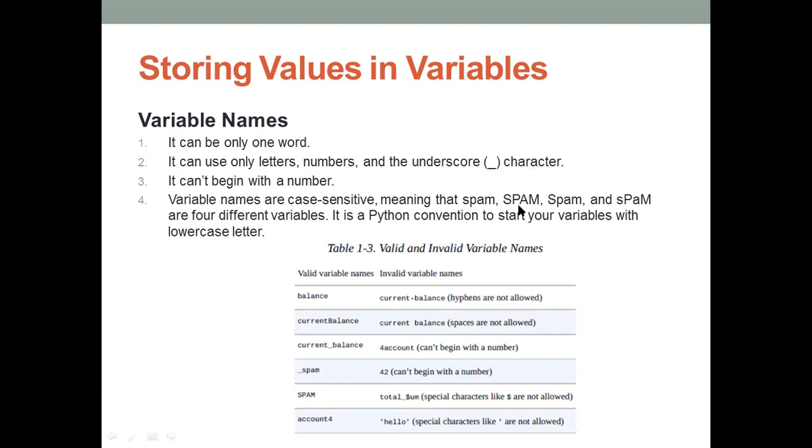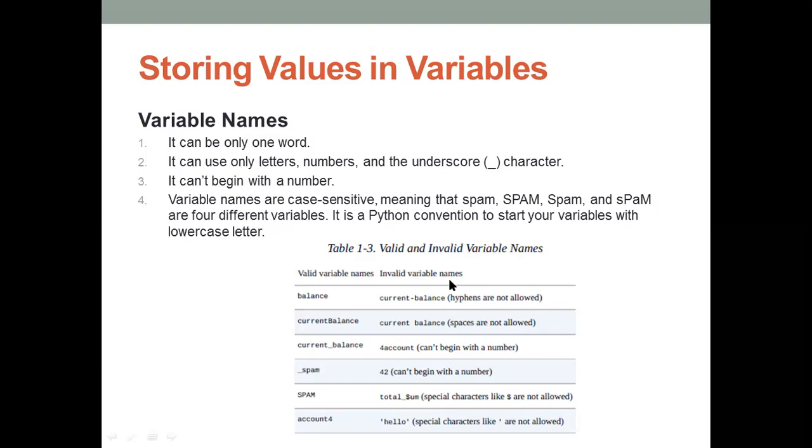Uppercase has a different meaning, lowercase has a different meaning, and a mix of uppercase and lowercase gives yet other variables. These four are four different variables. It is a Python convention and best practice to start your variable names with a lowercase letter, so in Python also you declare your variable names in lowercase letters.